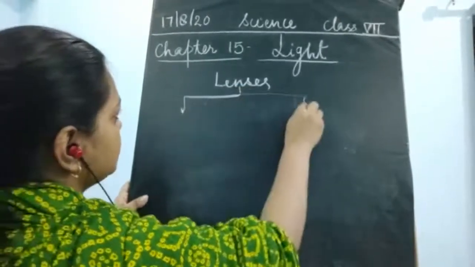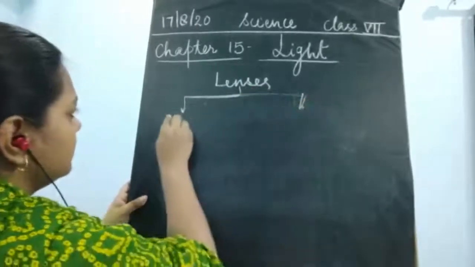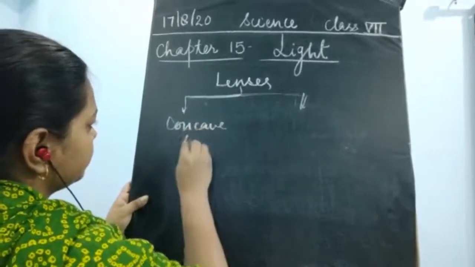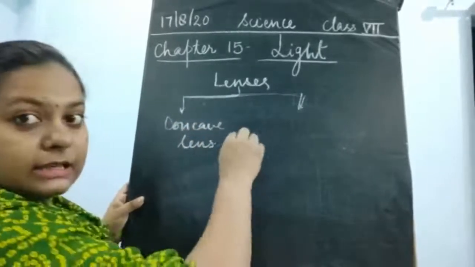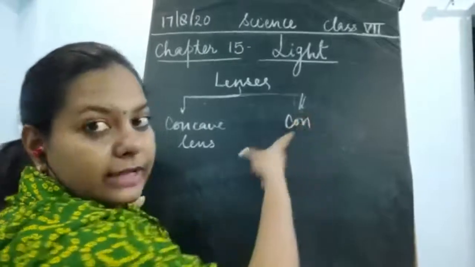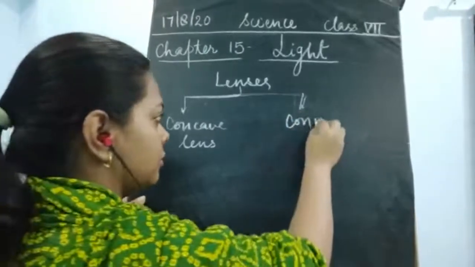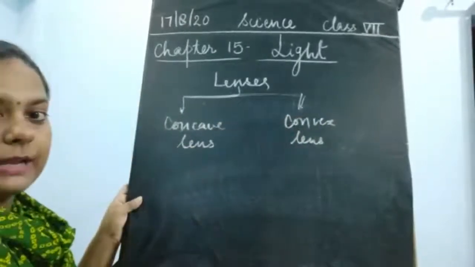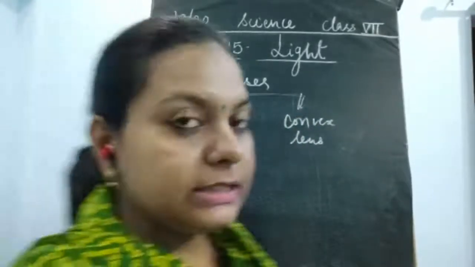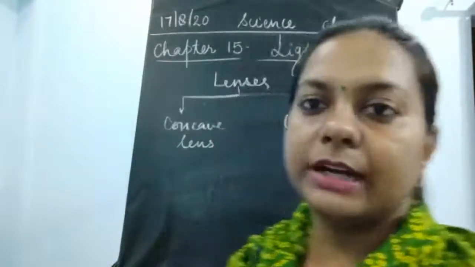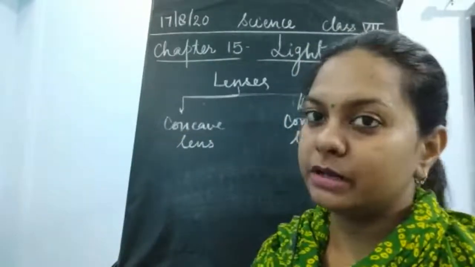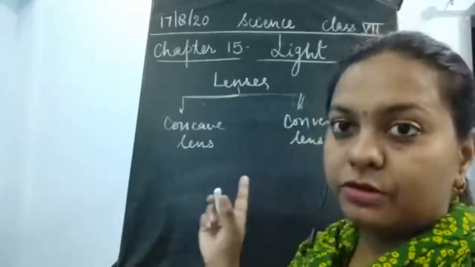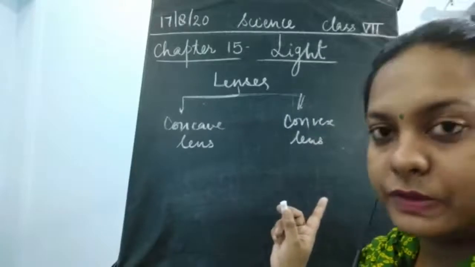The first one is the concave lens, and the next is the convex lens. Now we have seen that there are two types of lenses, children. It's very easy to understand now, because as we have studied the mirrors, we can now easily study these lenses. You know the concave shape and the convex shape very easily.